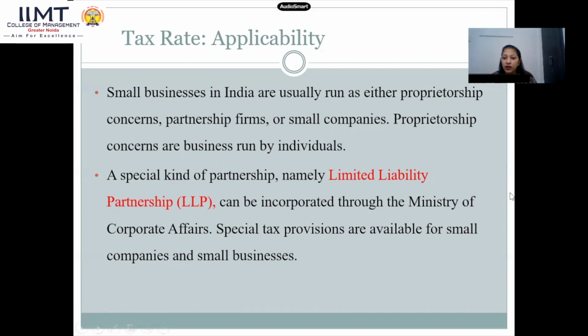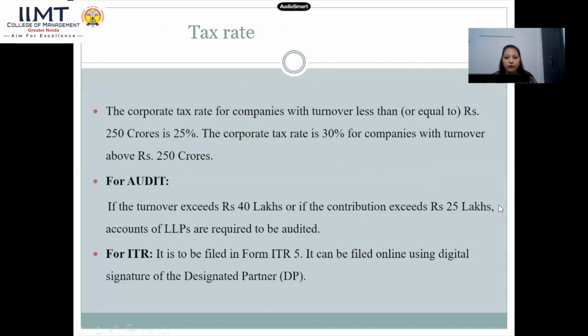This LLP is again well supported by the Ministry of Corporate Affairs, and special tax provisions are available for small companies and small businesses. A special tax provision is there for small and medium companies, and of course, MSMEs are a part of it. This is basically the tax rate which is applicable.